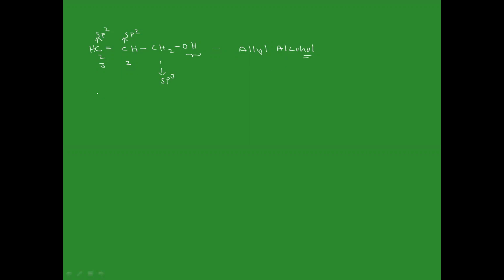For example, if you have CH2=CHOH, in this case the carbon linked with the OH group is sp2 hybridized, and it is again linked with an sp2 carbon. So such types of compounds are called vinyl alcohol.